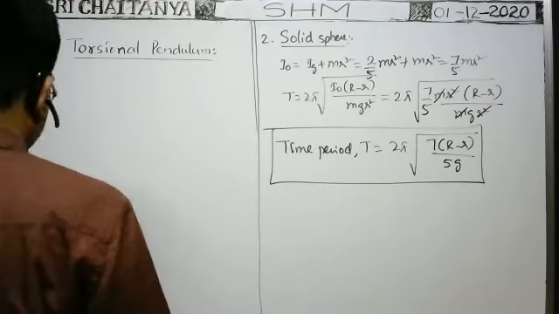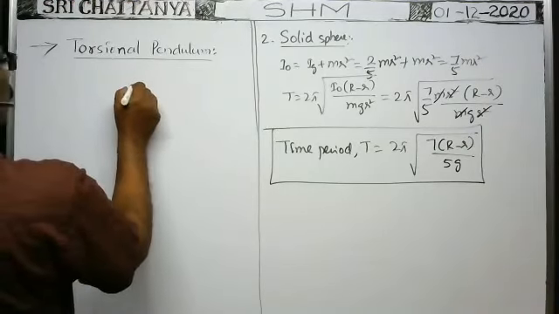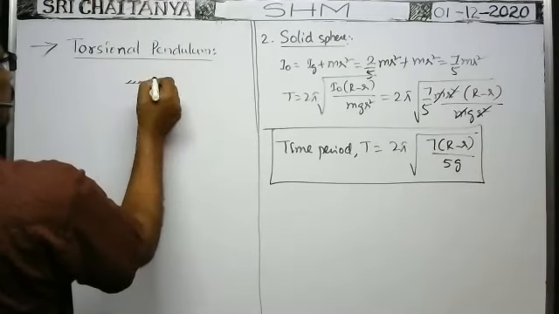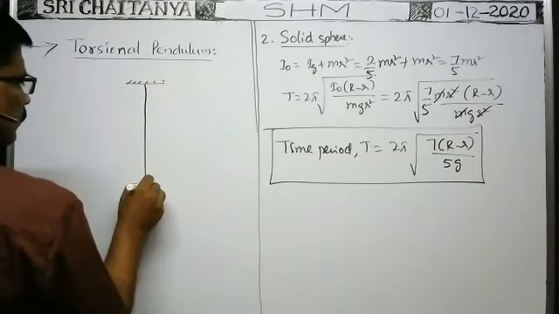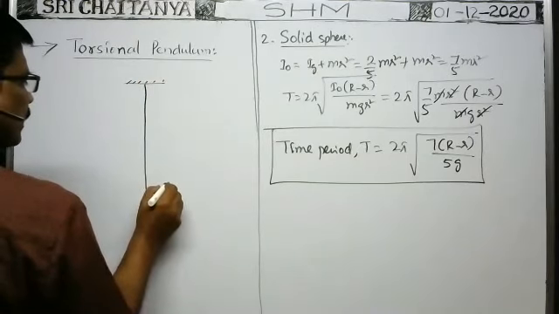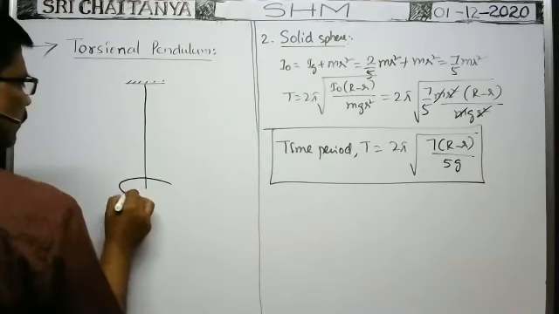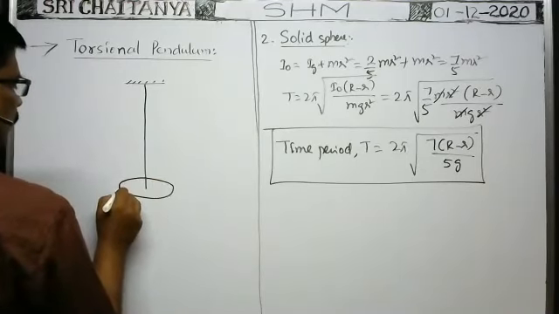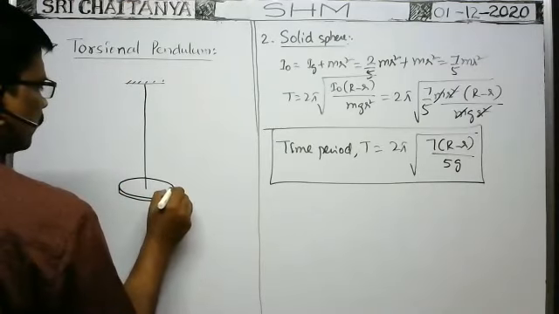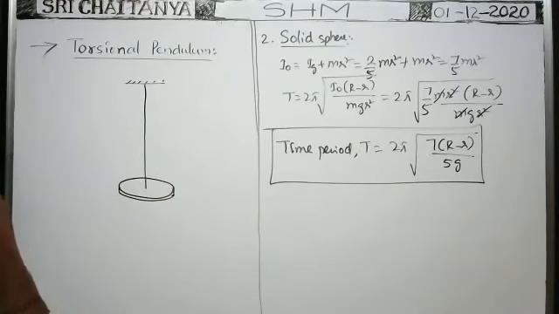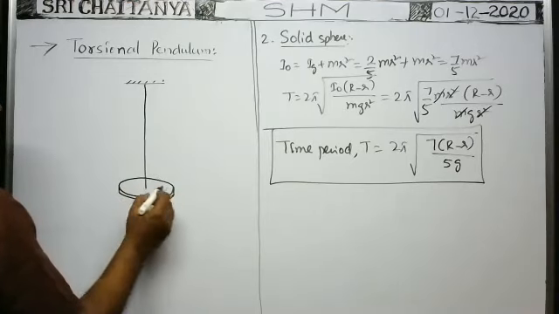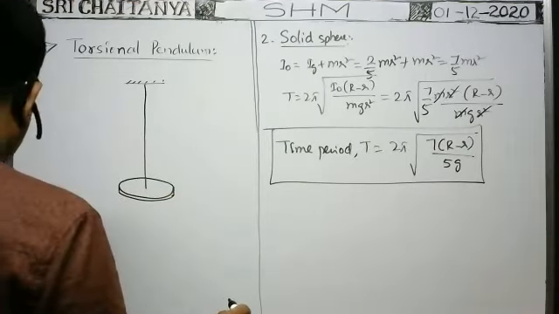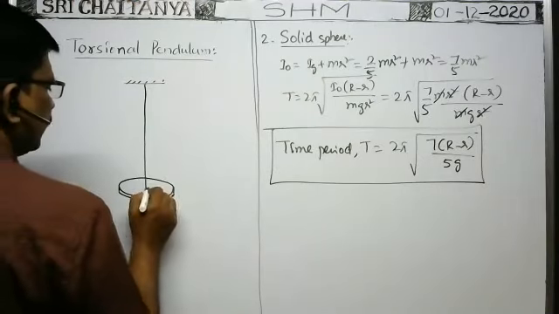Suppose from the point of suspension by means of a light inextensible string, a disc is suspended. It is the disc. Actually there is a circular disc having certain mass m, radius small r.